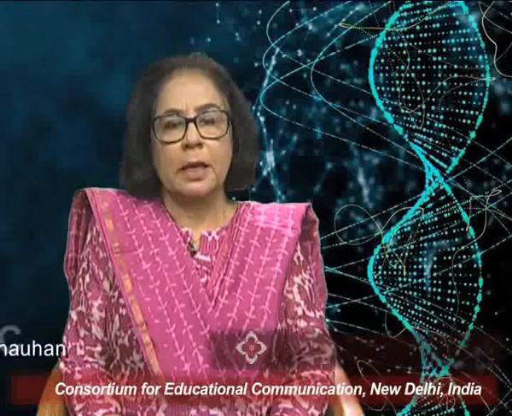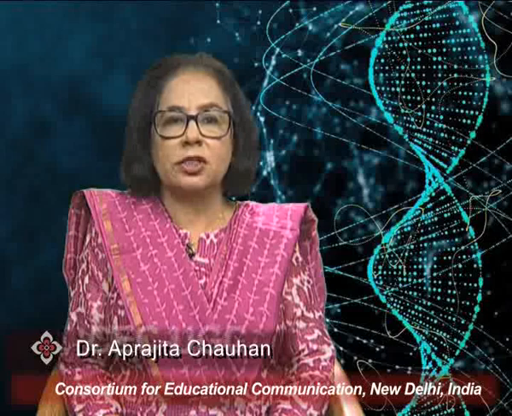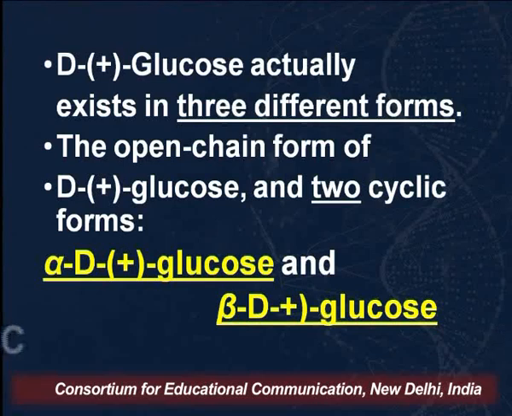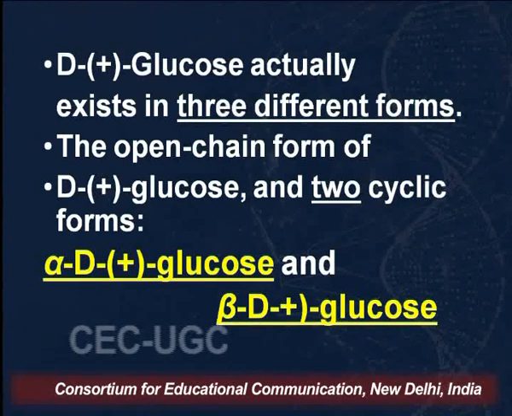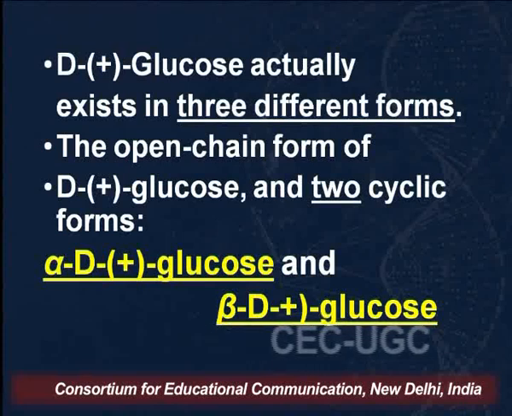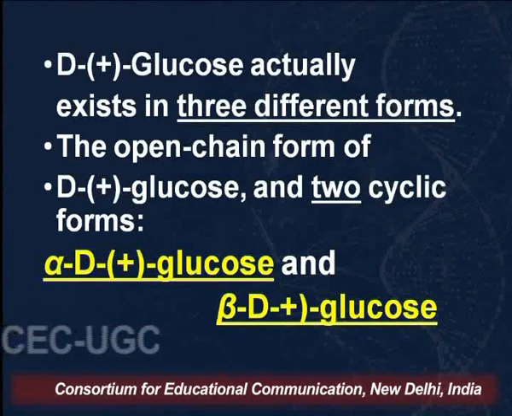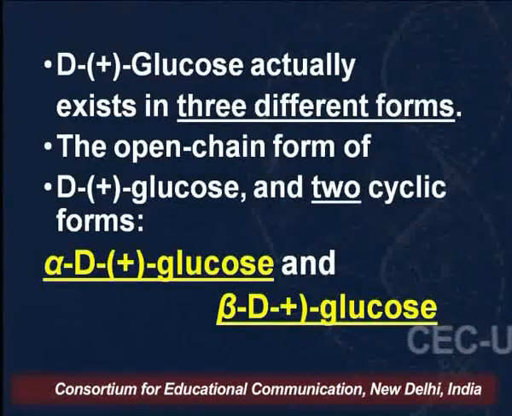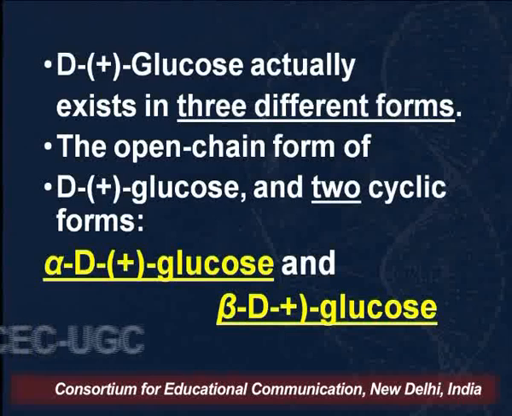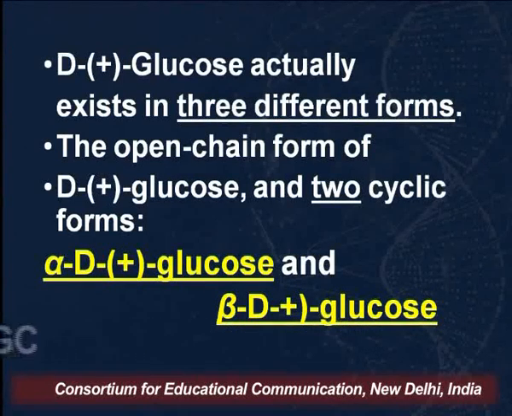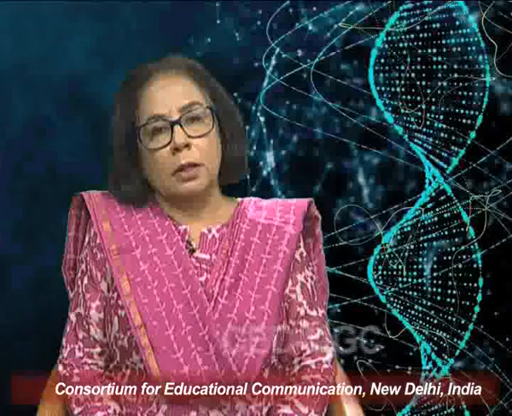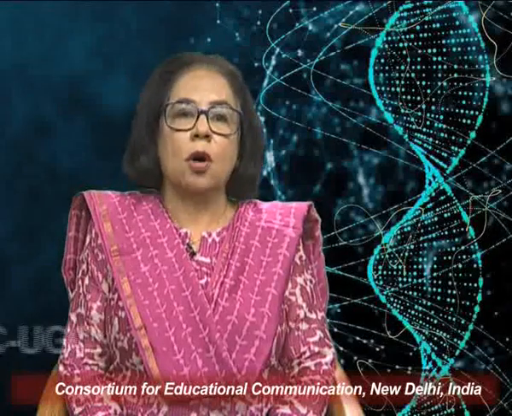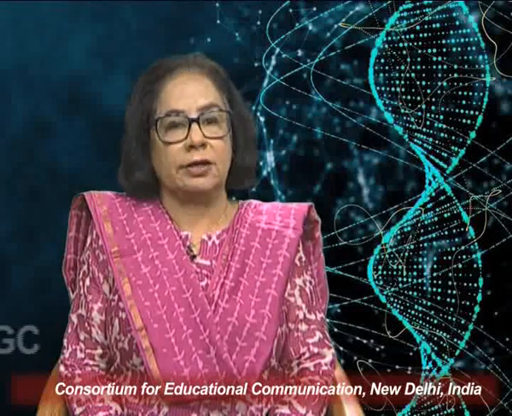Hello viewers, in my last few lectures I have discussed with you structures of glucose, and we know D-glucose actually exists in three forms: the open chain form, which is represented by Fischer's projections, and the two cyclic forms, alpha D plus glucose and beta D plus glucose. The open chain structure is able to explain a few properties of glucose, that is, glucose will undergo oxidation reactions, reduction reactions, and it will result in the formation of osazone on reaction with excess of phenylhydrazine.